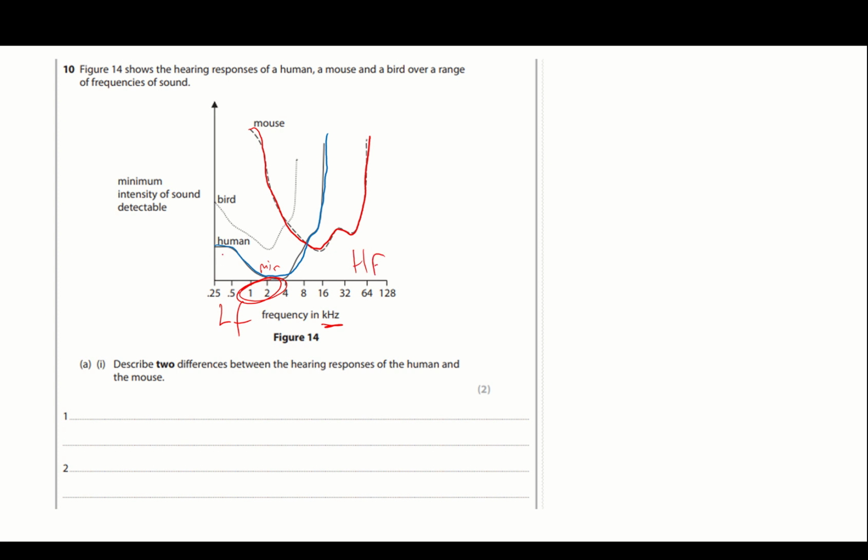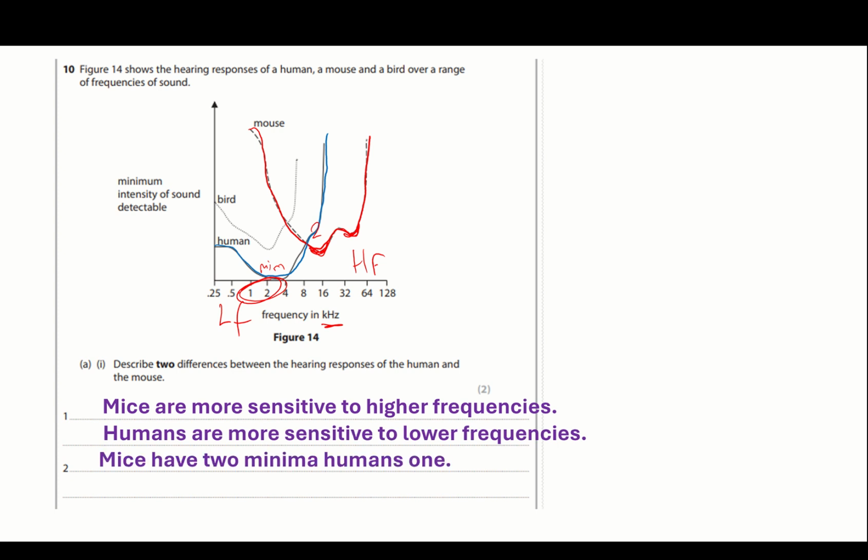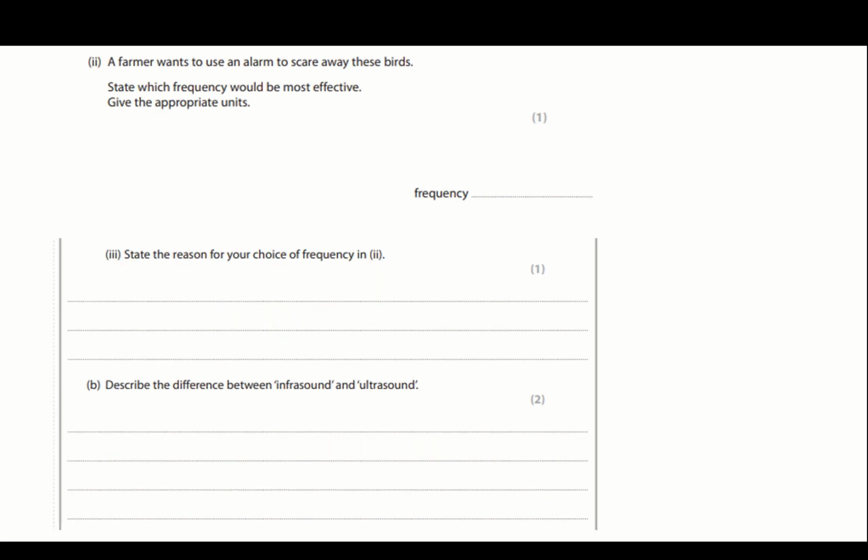And the next thing to note is the human just has one minimum, whereas the mouse has two minimum values. It's got a value here and a value here. And we can just reword that however we want. It looks like a tricky question, but it's actually relatively easy. So mice are more sensitive to higher frequencies. Humans are more sensitive to lower frequencies. Mice have two minima. Humans have one. And it was any two of those three statements.